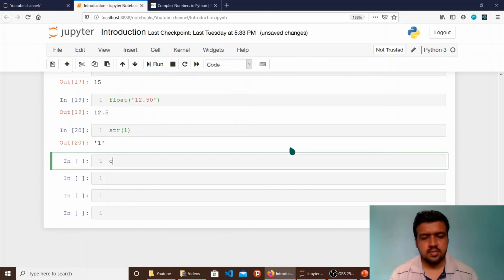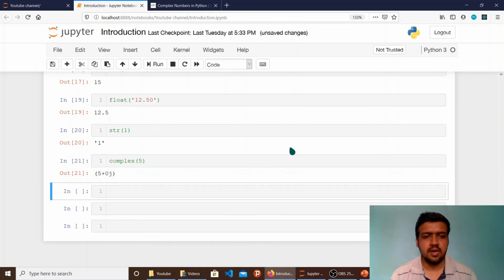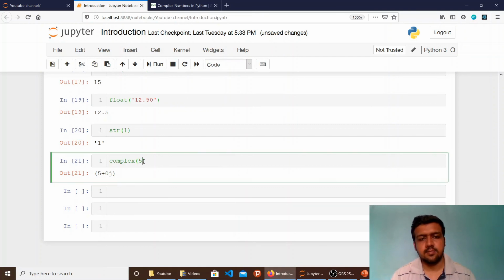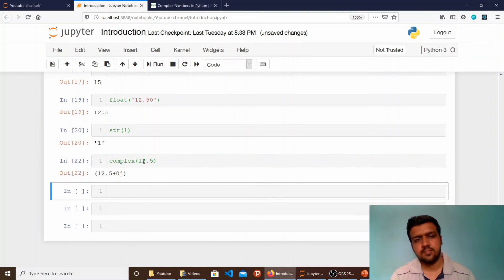There is one more function that is quite similar to the above three. That is complex. So it converts a number into a complex number. Let's say I'm just passing a single value which is 5, and I'm getting a complex number which is 5 plus 0j. In mathematics, a complex number is a superset of integers or real numbers. So I can represent any integer in a complex number sense by just applying a 0j part, where the complex part is 0 for any real number. I can even write a float value as well. So it will convert to 12.5 plus 0j.